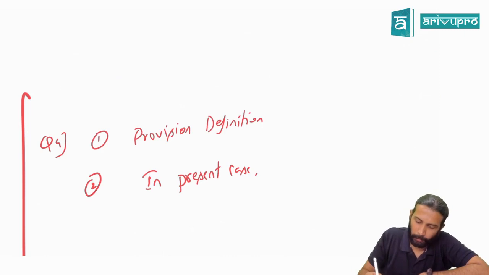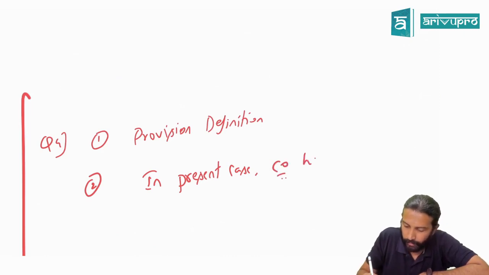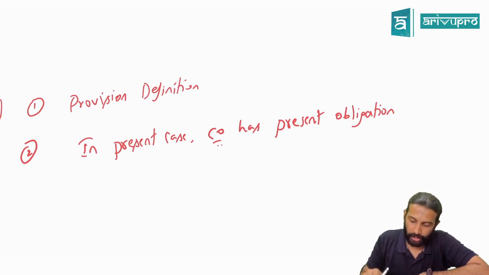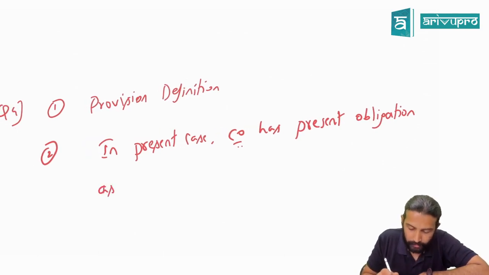They've just given. Okay, in the present case, the company has a present obligation as law requiring the cleanup.